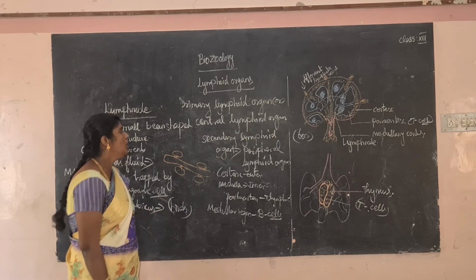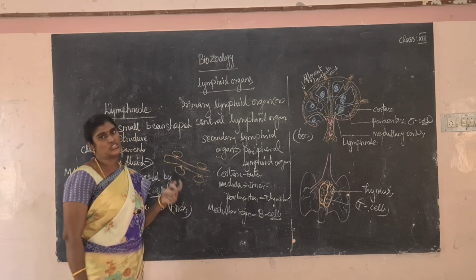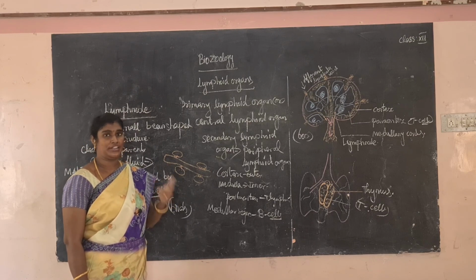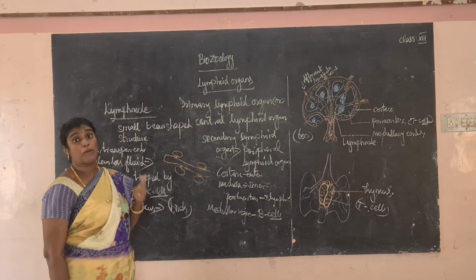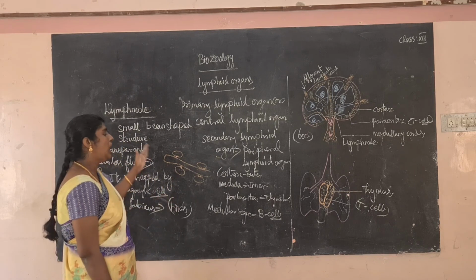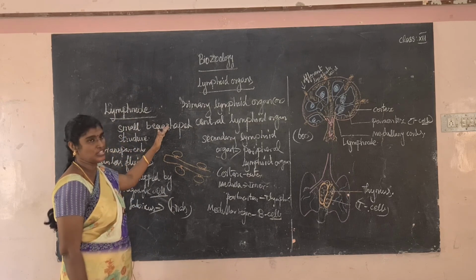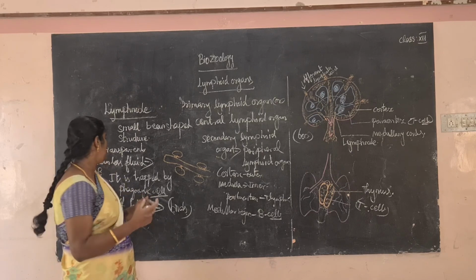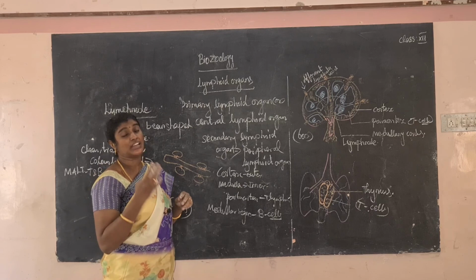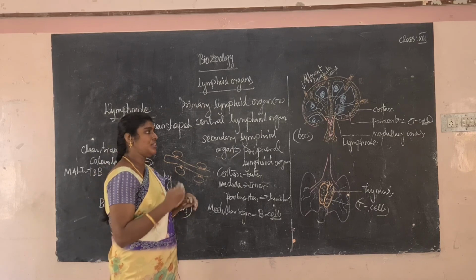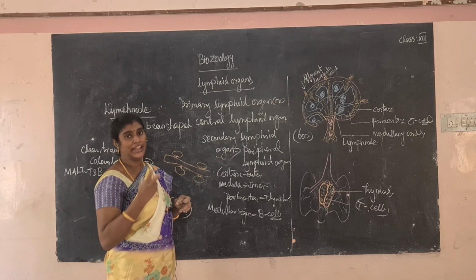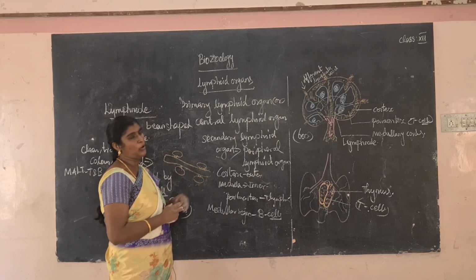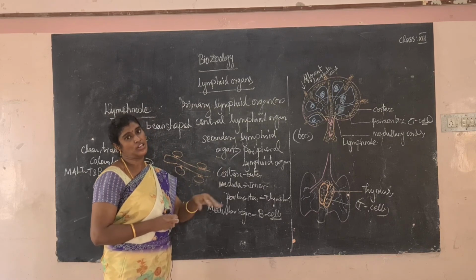Lymphoid organ, we say. Another one, the secondary lymphoid organ: MALT, GALT and BALT. Bronchus associated lymphoid tissue of the lungs is involved, and the spleen and lymph nodes are involved. What is a lymph node? A lymph node is a small bean shaped structure. What is lymph? It is a clear, transparent, colorless fluid. What is the use of lymph? It easily traps the antigens and they are killed. In the lymph node, B cells and T cells are involved.